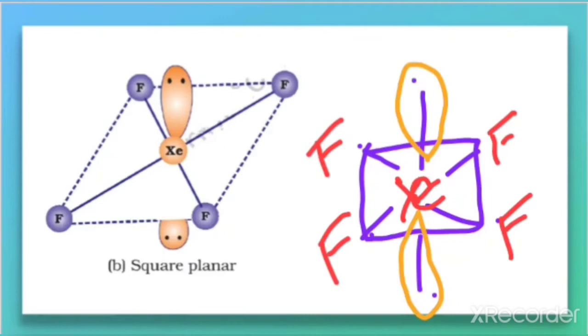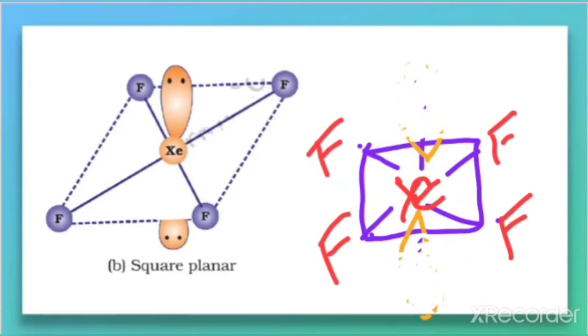But when you are considering the shape, we have to avoid the lone pairs. So better we will rub the lone pairs out here. When we are talking about the shape, just remove the lone pairs. So I will rub them out here.